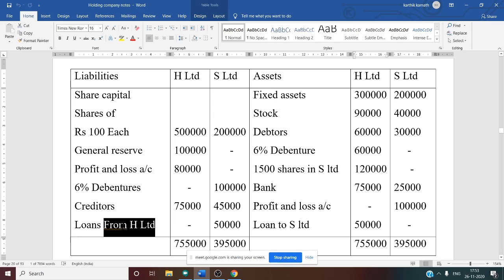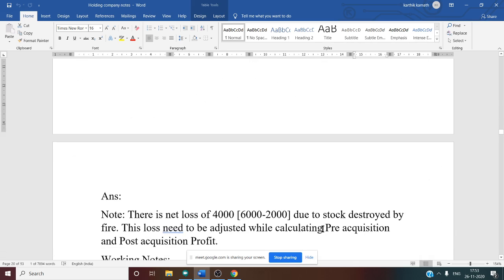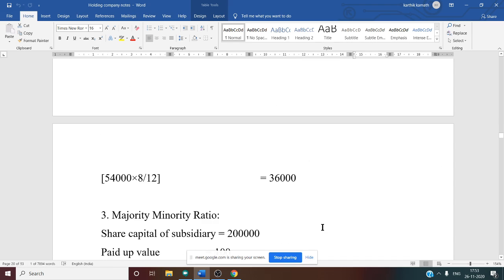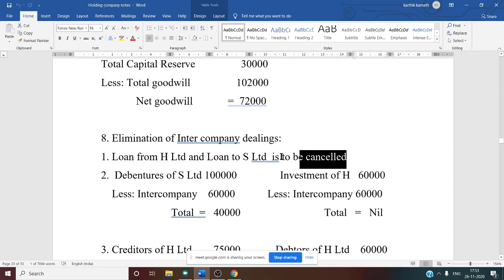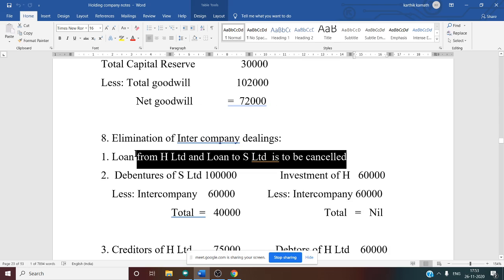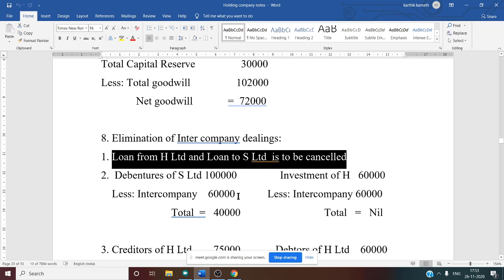Loan from H Limited in the subsidiary company column, 50,000 is written. That means what? It is intercompany. One company is giving the loan to another company. Just cancel this. That is 50,000 minus 50,000. So the first adjustment is nil. So what is our intercompany first adjustment? Loan amount is nil. That is, loan from H Limited and loan to S Limited is to be cancelled.